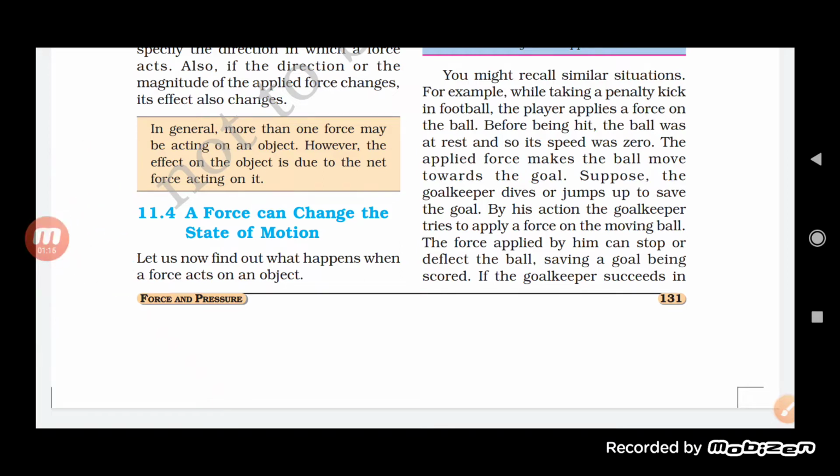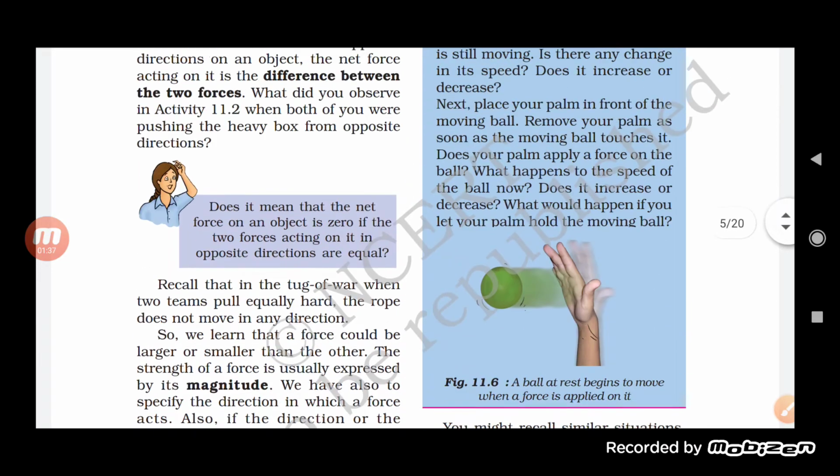Now let us start to understand that a force can change the state of motion. Yes, when we apply force on an object, then we can make the object move. Now let us see what is there in it. Let us find out what happens when a force acts on an object.